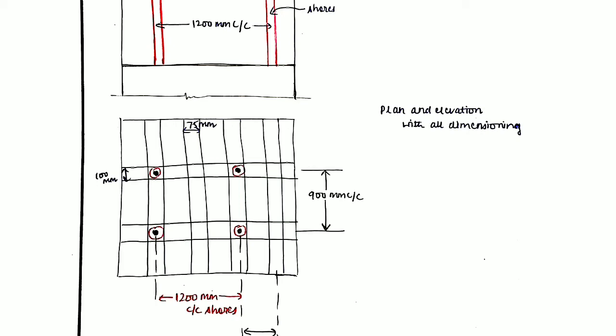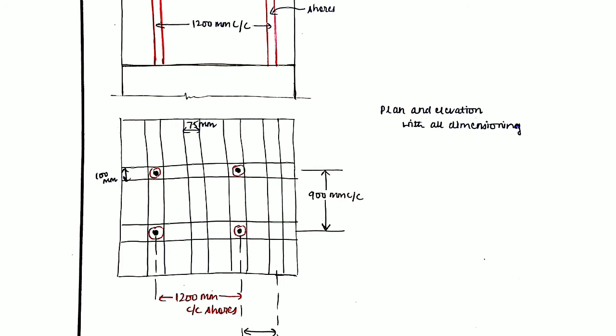The stringers are placed 900 millimeter center to center, and the joists are placed 600 millimeter center to center. You have calculated the spacing of shores as 1200 millimeter. So one shore will be sharing half of the 1200 millimeter from one side and half from the other side. So total will be 0.6 plus 0.6, equal to 1.2 meters.